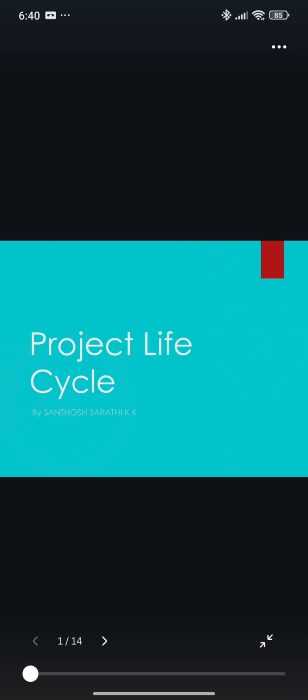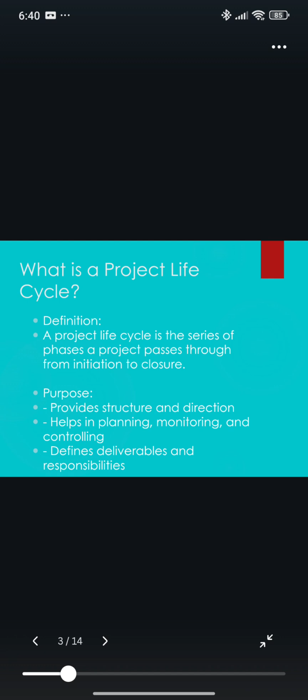A project life cycle is essentially a structured journey that every project goes through. Think of it as the roadmap that guides a project from its starting point to its final destination. Every project, no matter how big or small, moves through a series of phases. These phases help project managers maintain clarity, control, and coordination throughout the project's progression.